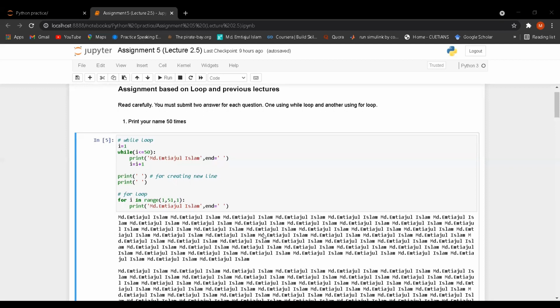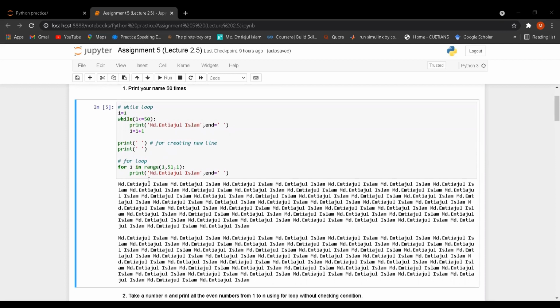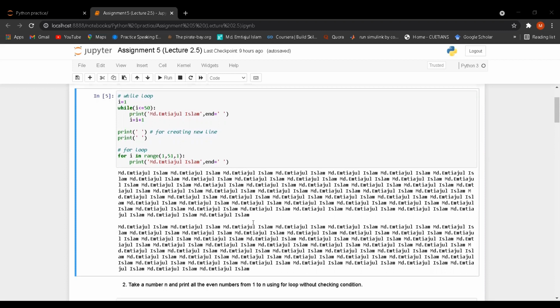After that I will increment, and the value will be 1 plus 1 equals 2, and again it will check the condition, 2 is less than or equal to 50. So yes, that is true. Then it will again print my name. It will continue as long as i is less than or equal to 50. So the while loop will continue, and the output becomes like that. Muhammad Imtiyazul Islam has been printed 50 times.